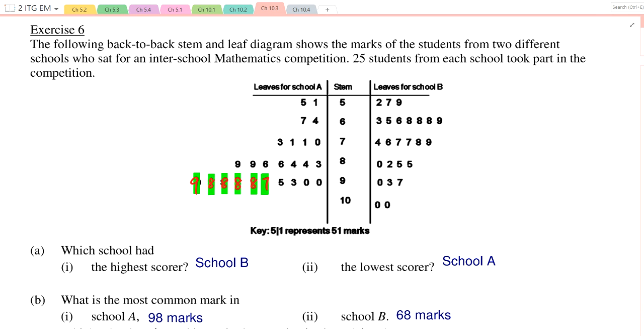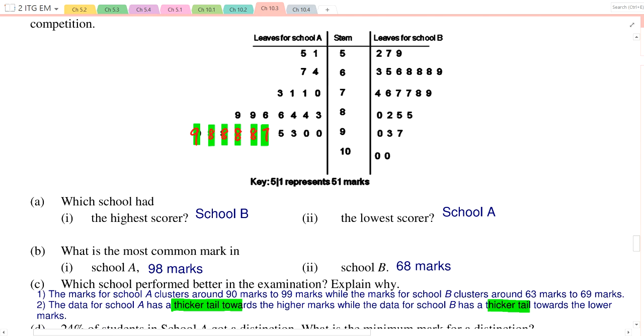Back to back stem and leaf diagram. It's like the stem over there, stem in the middle, there's one set of data on the left, one set of data on the right. So back to back. Two different schools, they sat for an inter-school maths competition. There are 25 students from each school. And these are the results.